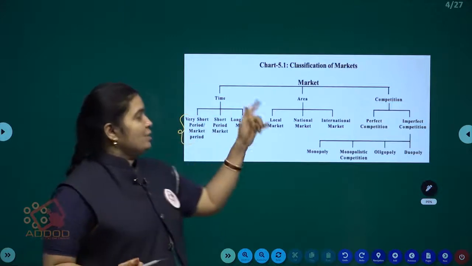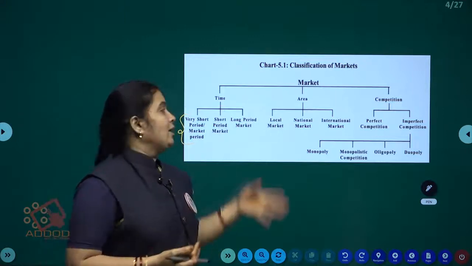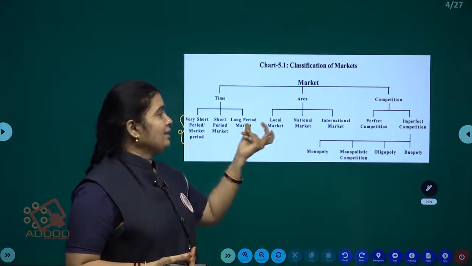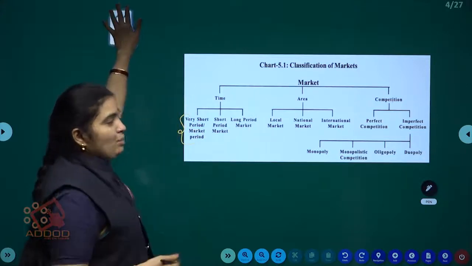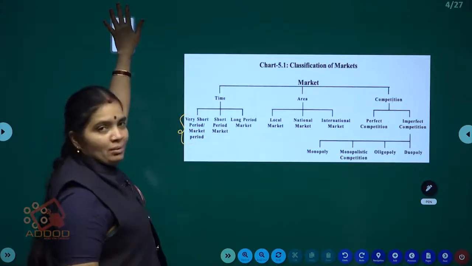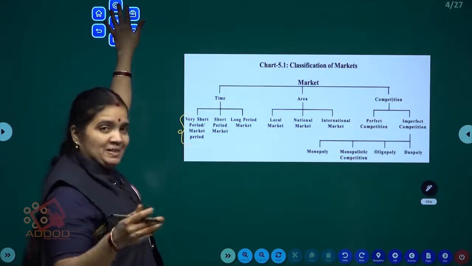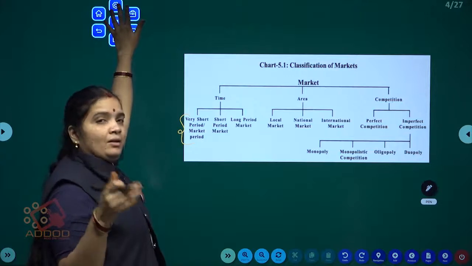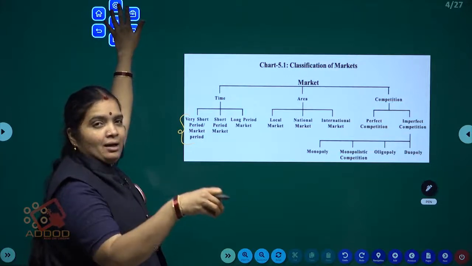Next one, area wise, meaning on the basis of area we divide markets into three types: local market, national market, international market. Local market means buying and selling relates to the local area within the village.